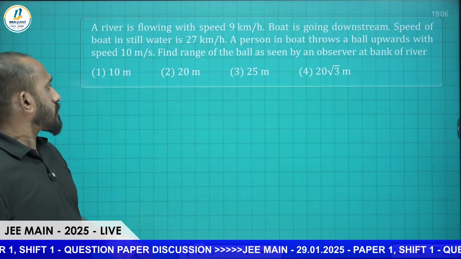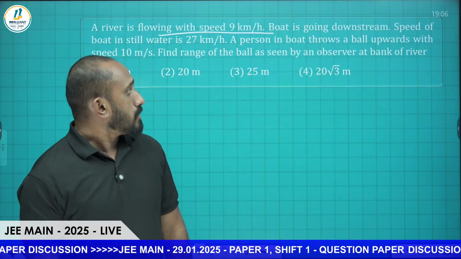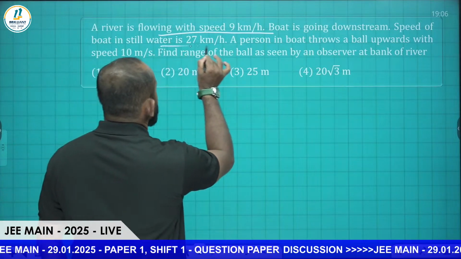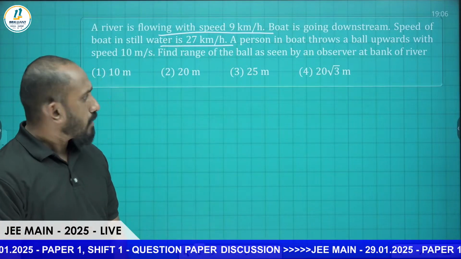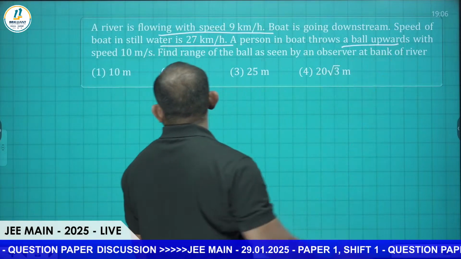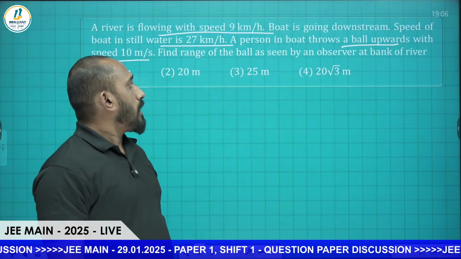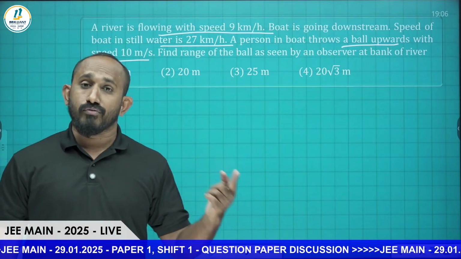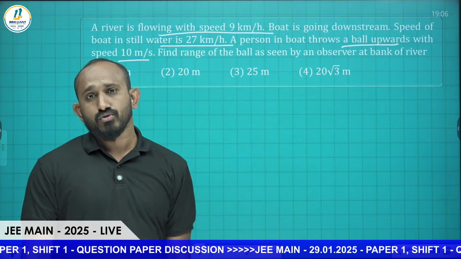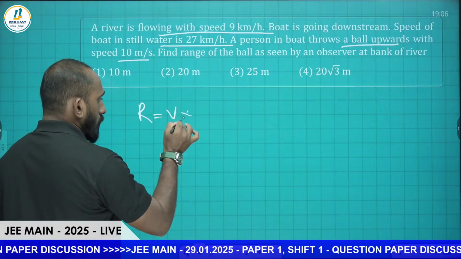A river is flowing with a speed of 9 km per hour. The boat is going downstream. The speed of the boat in still water is 27 km per hour. A person in the boat throws a ball upwards with a speed of 10 meters per second. Find the range of the ball as seen by an observer at the bank of the river. He is at rest on the bank, so what is the range you have to find out? Range, of course, is the horizontal distance, that is velocity into time.